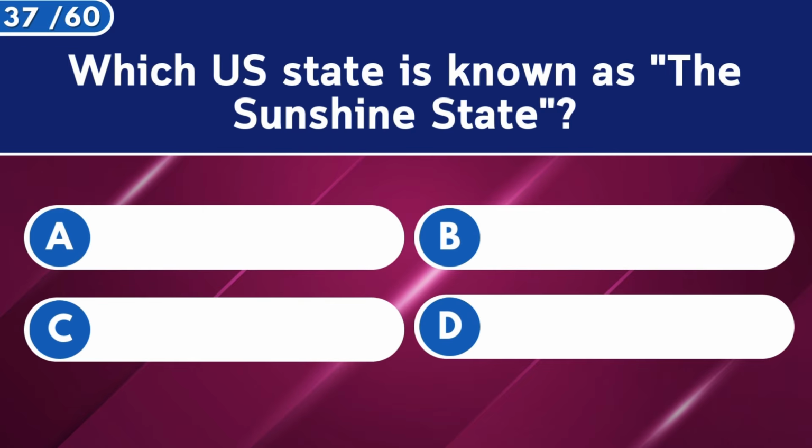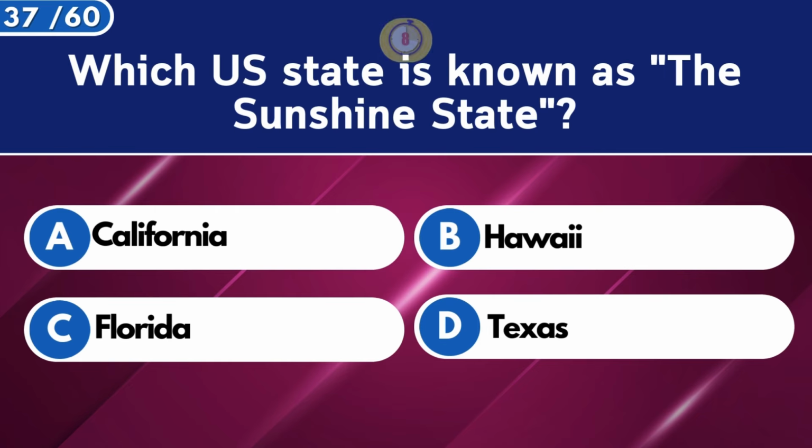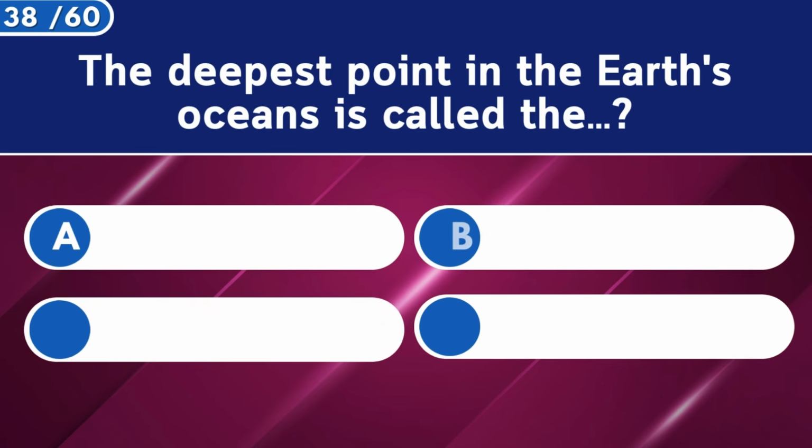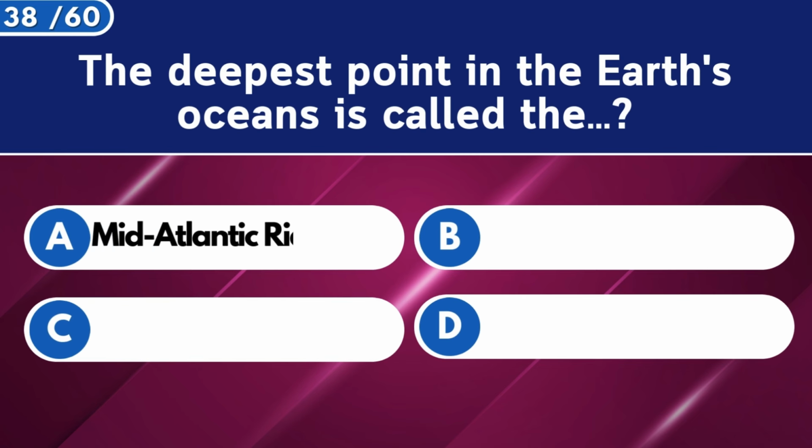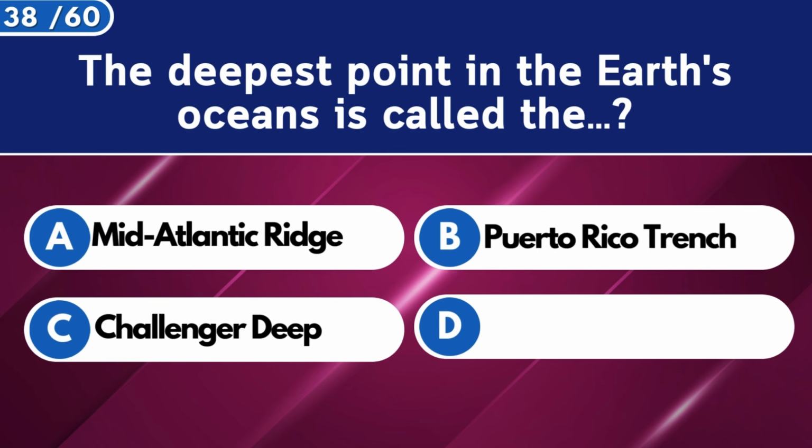Which U.S. state is known as the Sunshine State? Florida. The deepest point in the Earth's oceans is called the Mariana Trench.